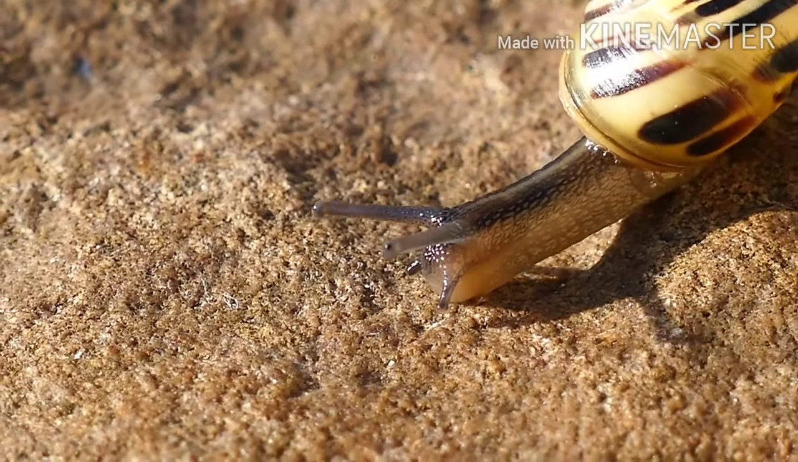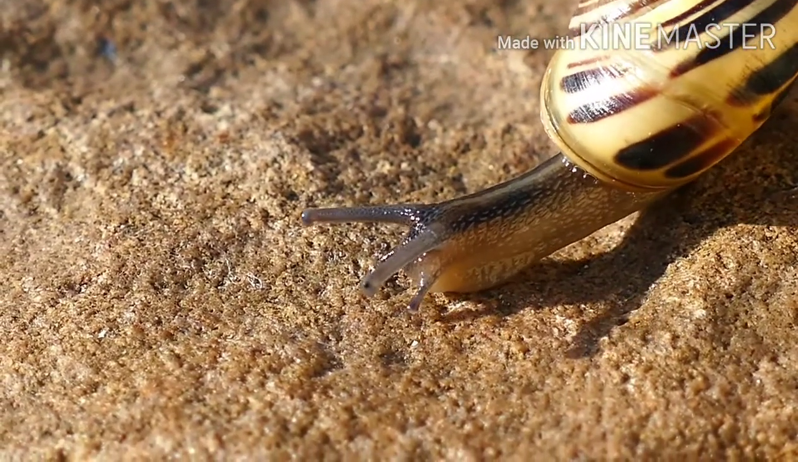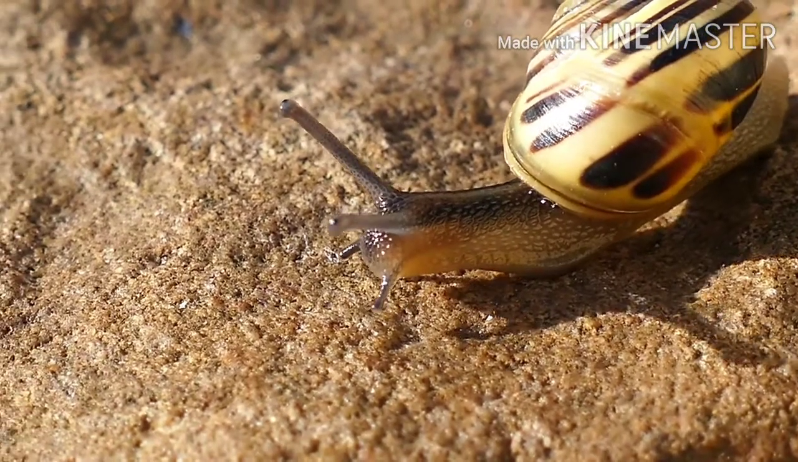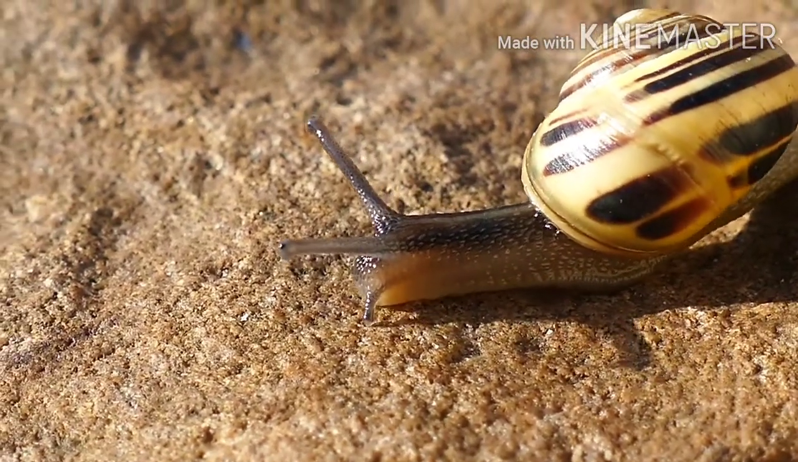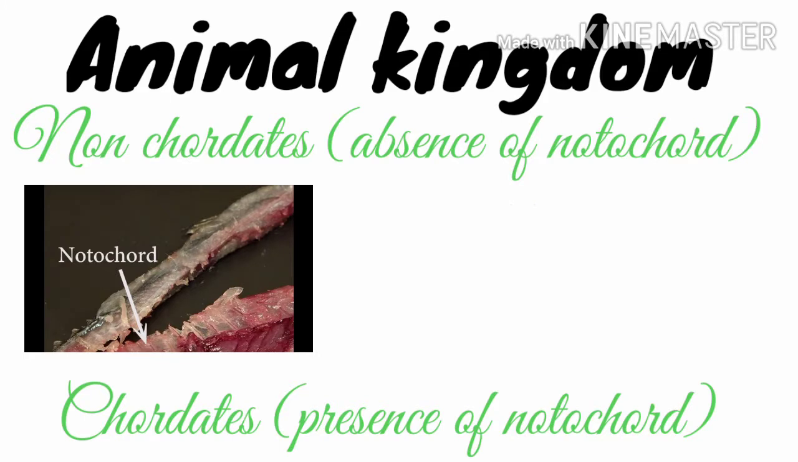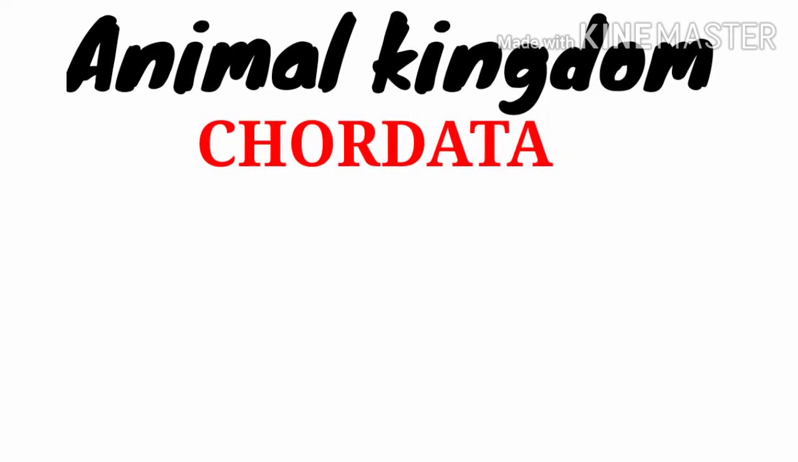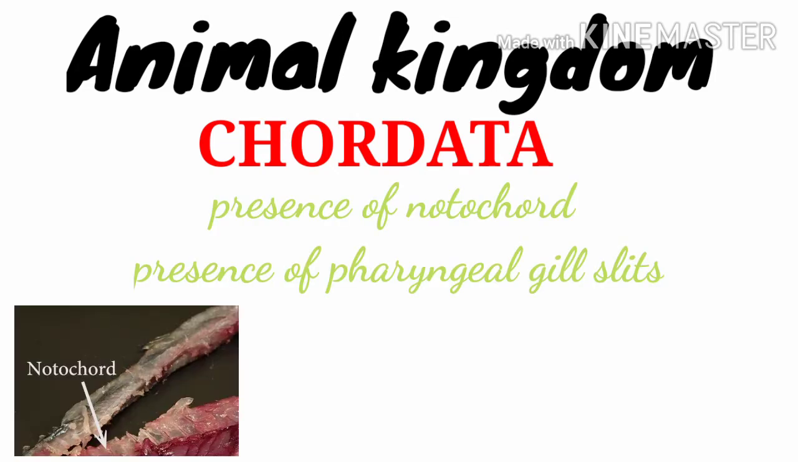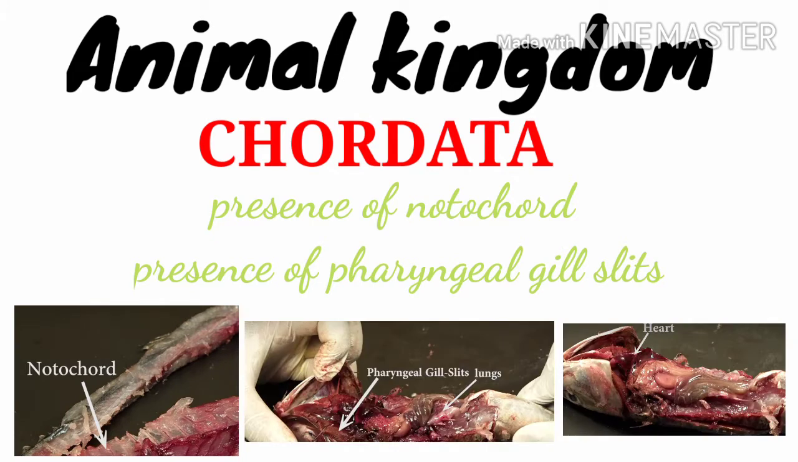Animal kingdoms are basically classified into two subkingdoms, non-chordates and chordates. The presence and absence of notochord is the basis for their classification. Today, our topic is chordates. These animals have supporting notochord in their body. Notochord is present in the body during at least any developmental stage.